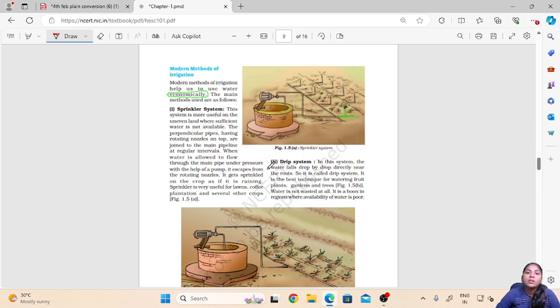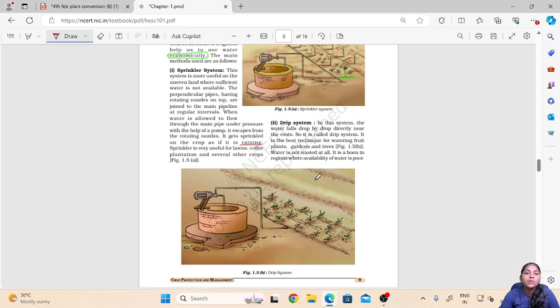So it will get sprinkled throughout the field as if it is raining. So the sprinkler system will sprinkle the water on the crop plants as if it is raining. These are very useful for watering lawns, coffee plantations and various other crops too.